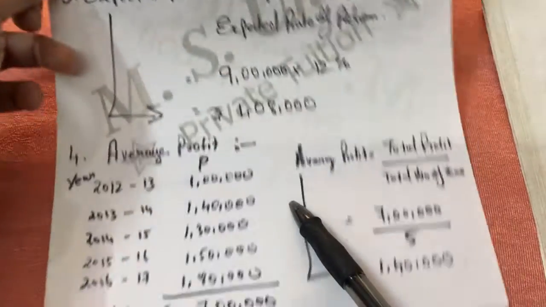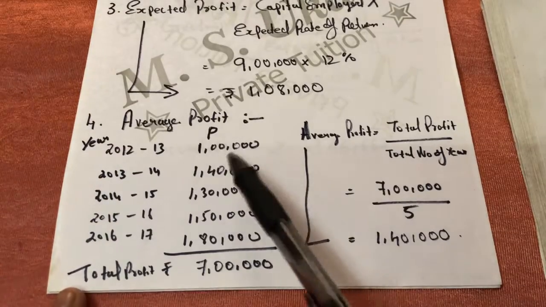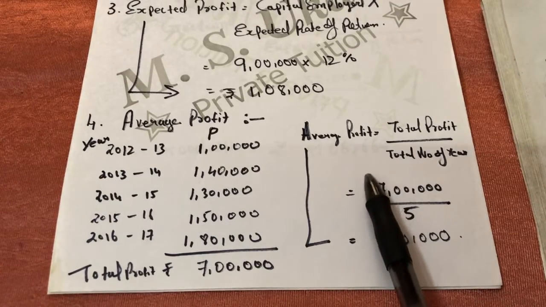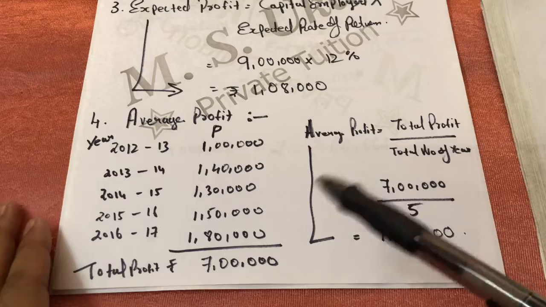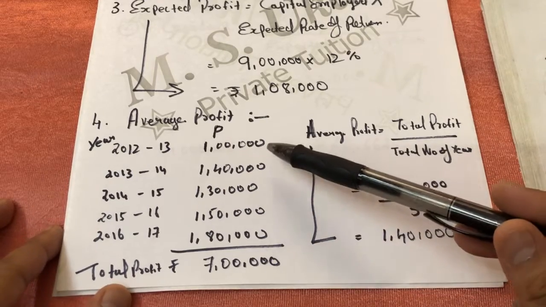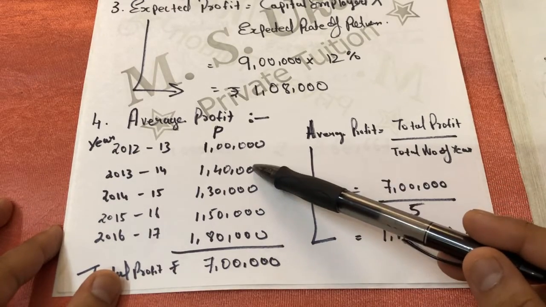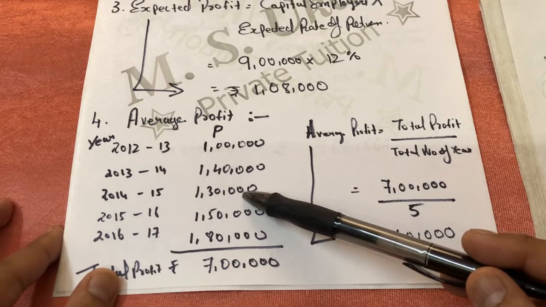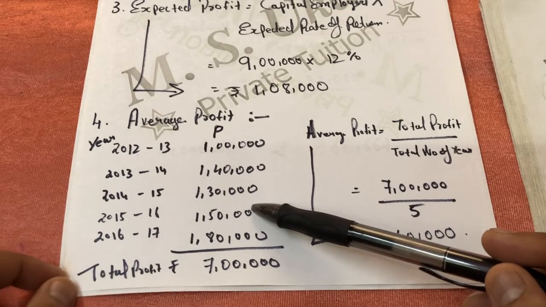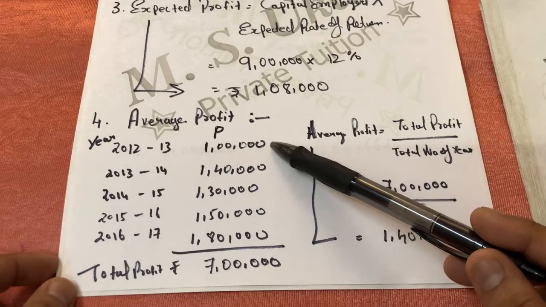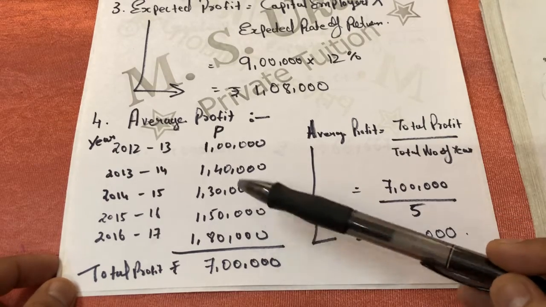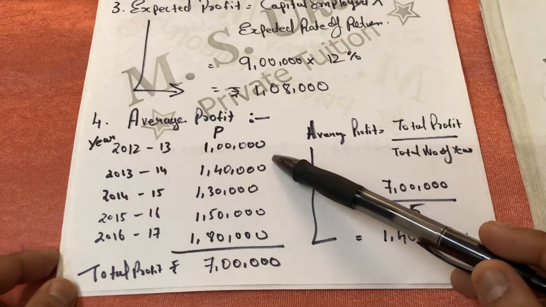The fourth step for calculating is average profit. As you know, the profit is not in a sequence: 1 lakh, 1 lakh 40, again 1 lakh 30. I had already explained in my previous video that when the profit is not in a sequence, we always have to use the average profit method.